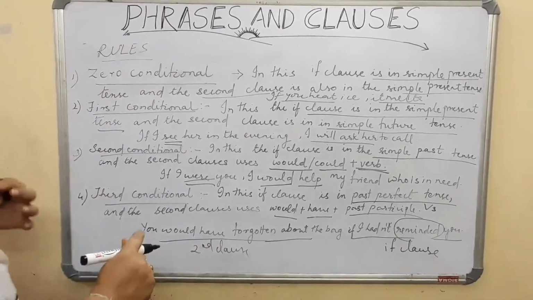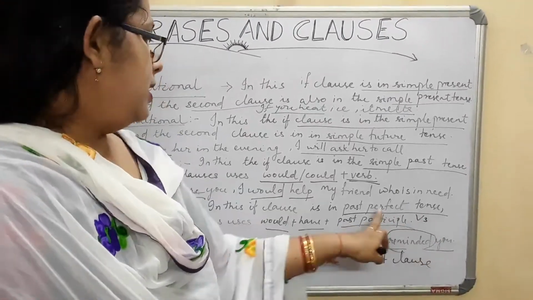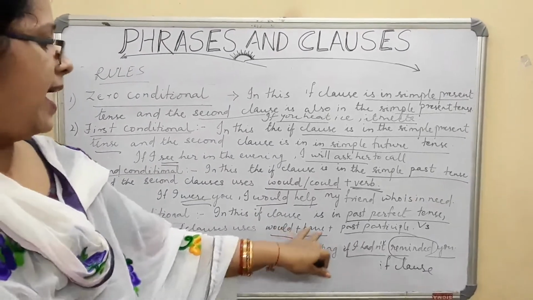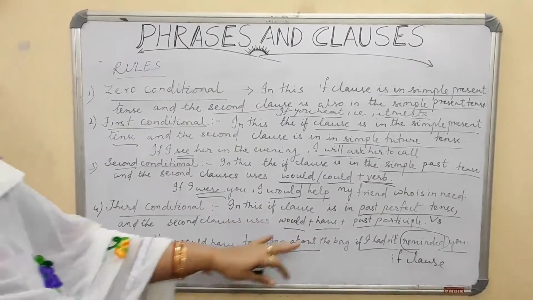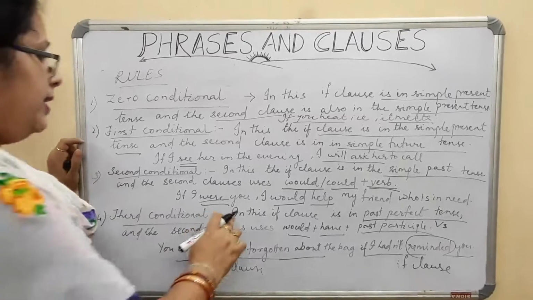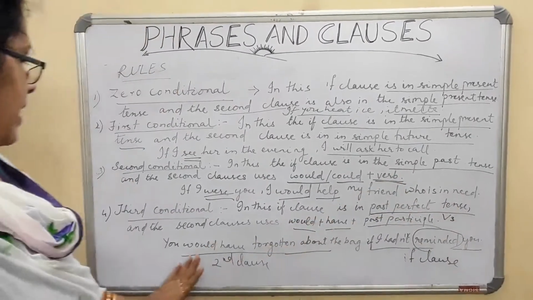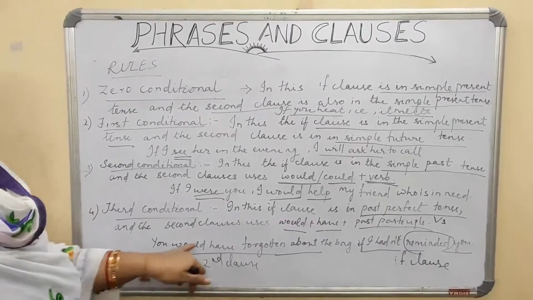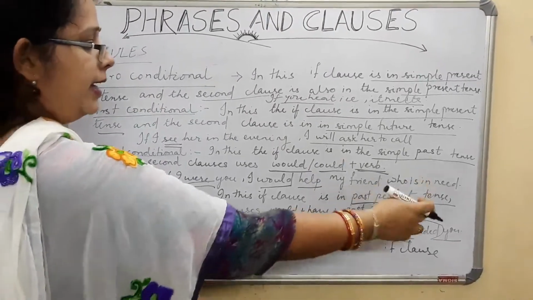Okay, now in this if clause, if I hadn't reminded you, that is past perfect tense, and your second clause is you would have forgotten, that is would plus have plus past participle or the V3 form. You would have forgotten about the bag if I hadn't reminded you. Is it clear? Third conditional is in this: the if clause is in past perfect tense, and this second clause is in would plus have plus V3, that is you would have forgotten, this is your V3 form, about the bag if I hadn't reminded you.